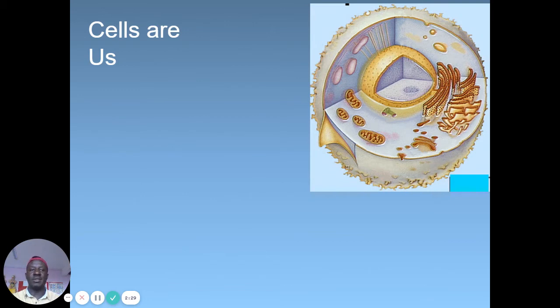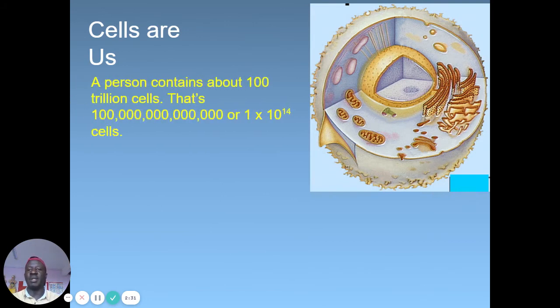So what are cells? The simple answer is that cells are us. I am a cell and you are a cell, and as you may have heard from your teachers, cells are us. A person contains about 100 trillion cells on average.